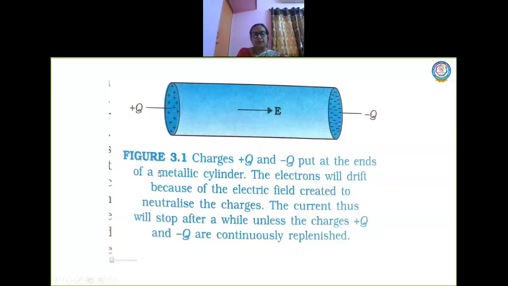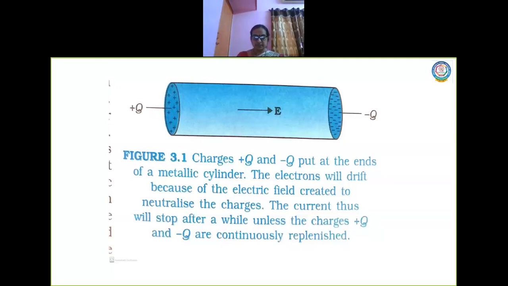And there will be a permanent movement of electrons from one part to the other, or the electrons will start moving towards the positive side. In that case, the current will be steady. So this mechanism can be made. The external agencies that will supply energy are nothing but these batteries or cells, which we are going to learn in the forthcoming topics. We are going to talk about battery cells, when connected, how they work.